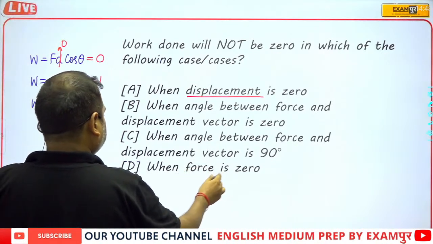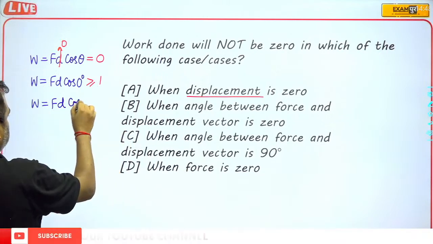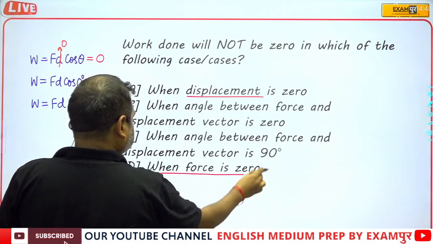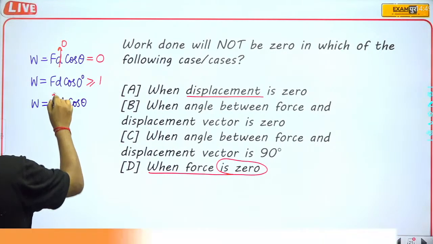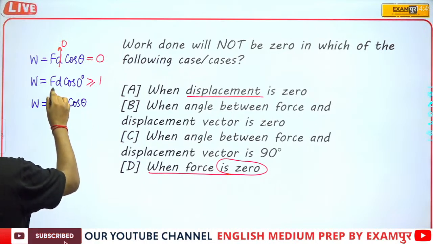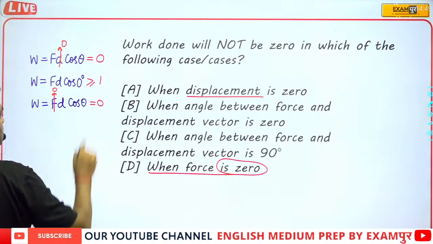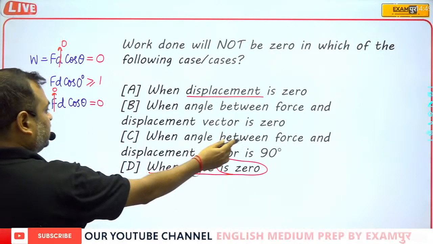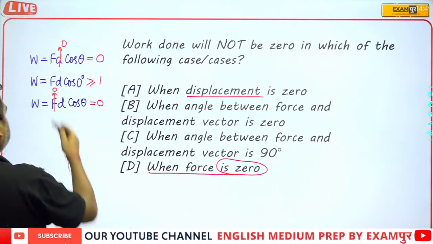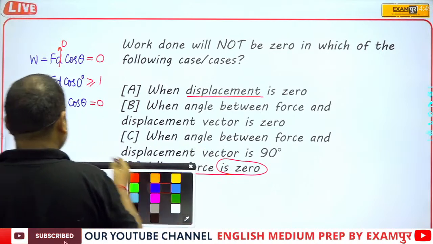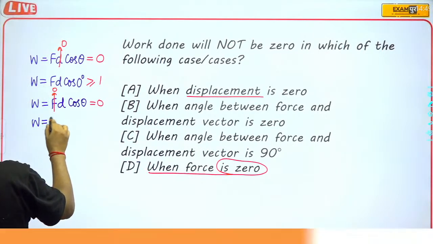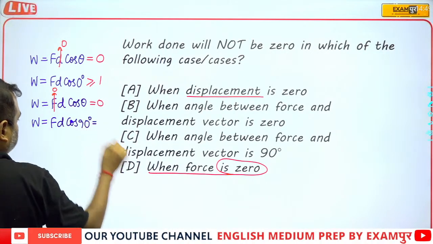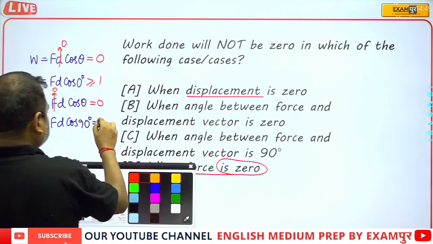When force is 0 in Fd cos theta, then obviously the work will also be equal to 0. When the angle between force and displacement is 90 degree, Fd cos 90 degree, then obviously the work done will also be equal to 0.